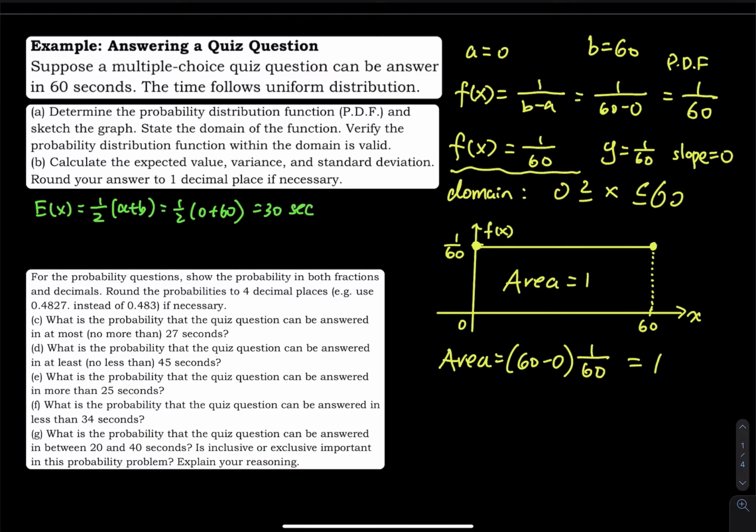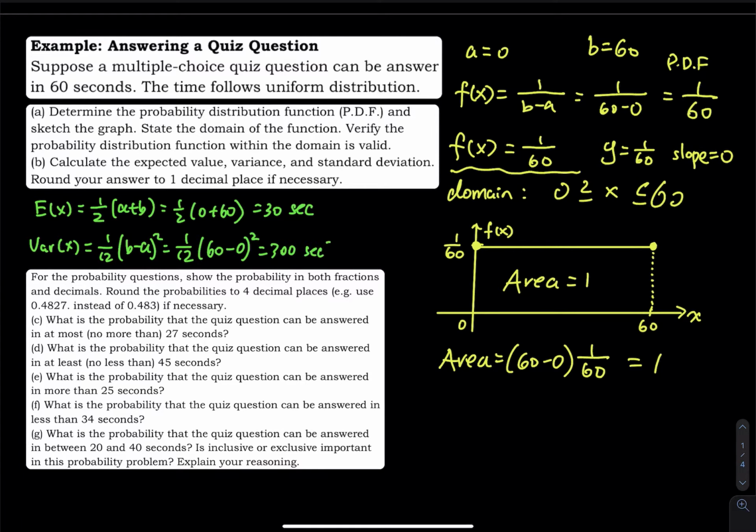And then the variance is 1 over 12 times (b minus a) squared, so 1 over 12 times (60 minus 0) squared. 60 squared is 3600, divided by 12, which equals 300, and this is in seconds squared.